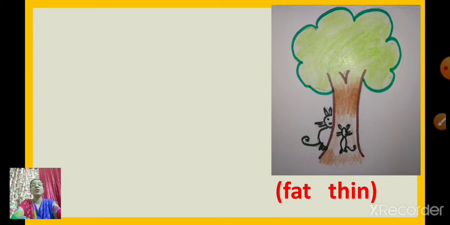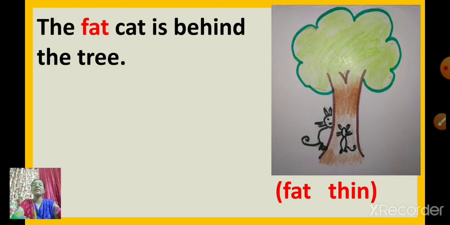Now tell me, how will you use these two words to frame a sentence? See, first you are going to use the word fat and then frame a sentence. Where can you see the fat cat? Yes, it is behind. So use the position word behind. How will you use it? The fat cat is behind the tree. So we used the word fat and framed the sentence by seeing the position of the cat. So which cat is behind the tree? The fat cat is behind the tree.